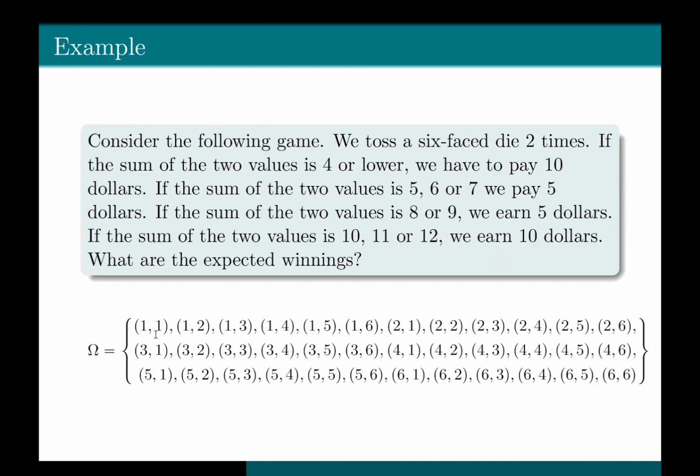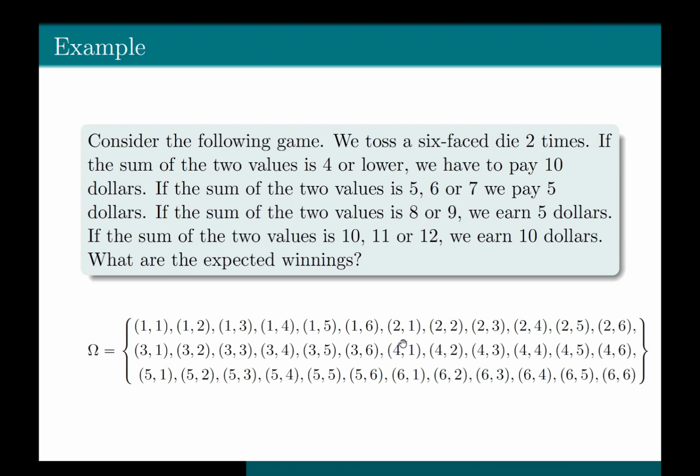So if you add 1 plus 1, you get 2. So this outcome lies in the event X less than or equal to 4, because the sum of 1 plus 1 is 2, which is less than or equal to 4. Again, if you sum 1 plus 2, you get 3. 1 plus 2 is less than or equal to 4. So this outcome also lies in the event X less than or equal to 4.